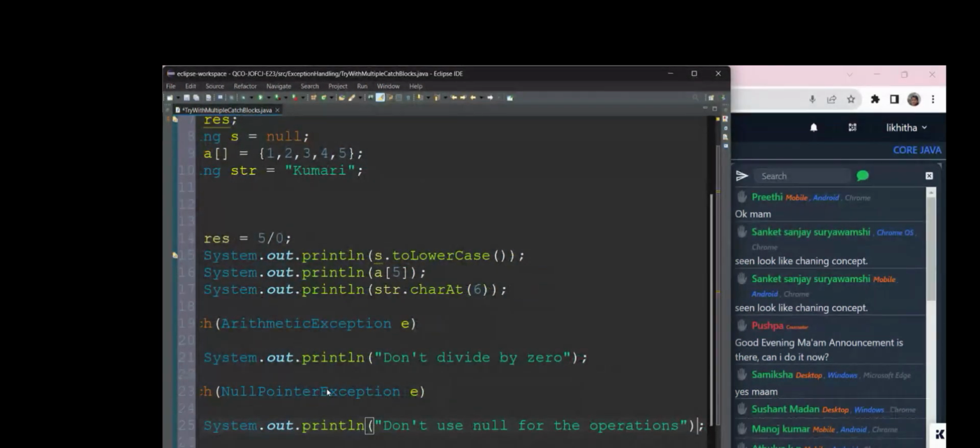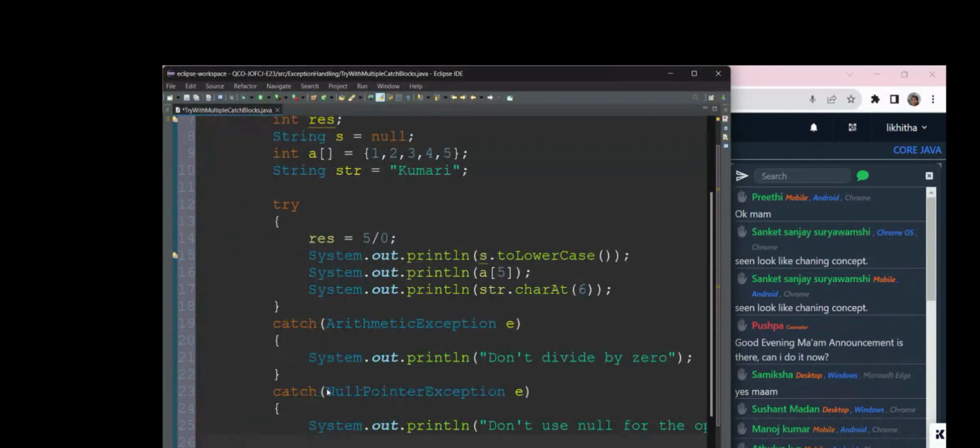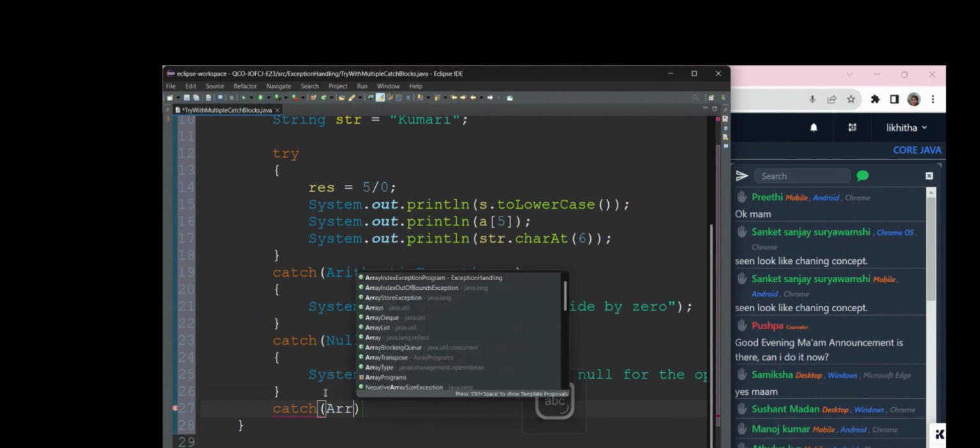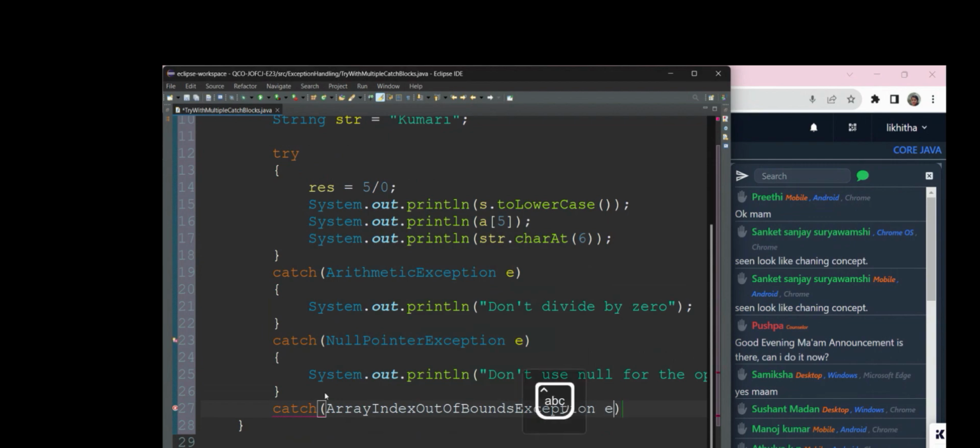Next, in line number 3 we might get an array index out of bounds exception. So for that also we have to create a catch block, of array index out of bounds exception, and here we'll have a reference variable e.